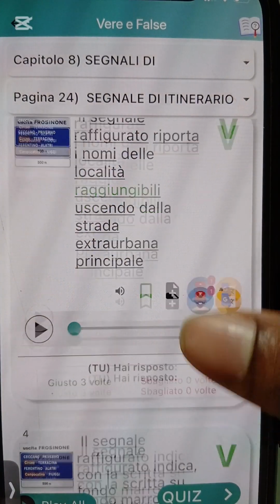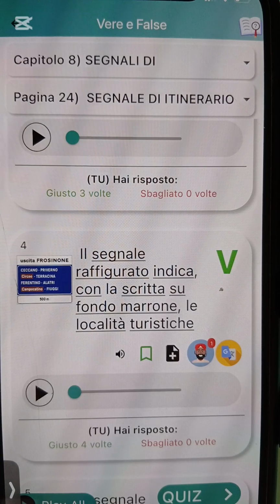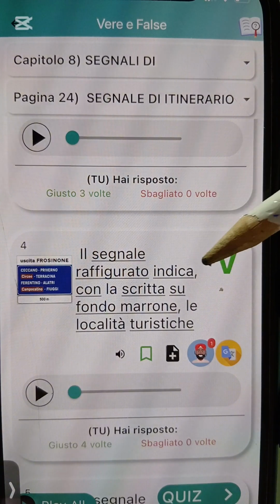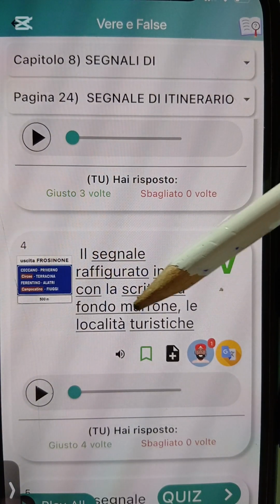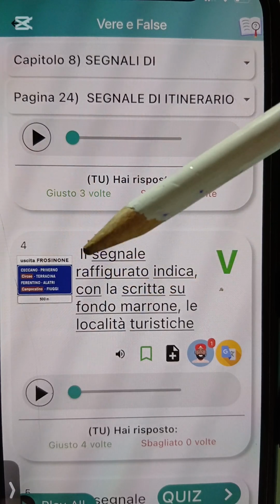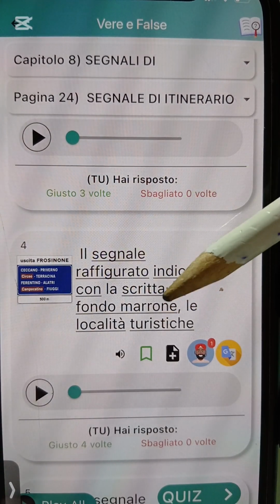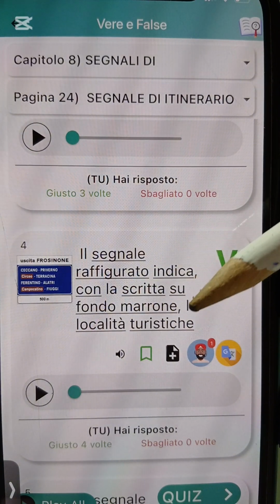Okay, so let's go. Il segnale raffigurato indica, con la scritta su fondo marrone, le località turistiche. Okay, e say this sign figure dey indicate the one wey dey write with brown background, a tourist location.